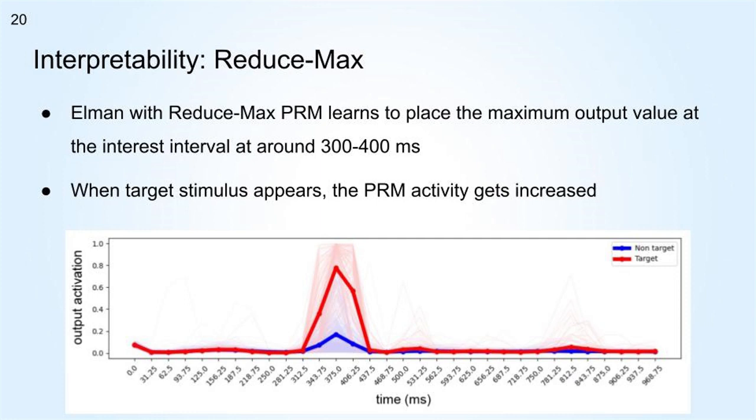In the reduced max strategy, the network is learning to place the maximum output value at the most interesting interval, which is around 300 and 400 milliseconds. When the target stimulus appears, the activity increases above 0.5. This is an interesting result since we are searching for P300 ERPs and the network is clearly identifying this wave. This result has been extracted from a network trained on one of the 8 available users in the dataset. However, similar results have been obtained with the rest of the users.